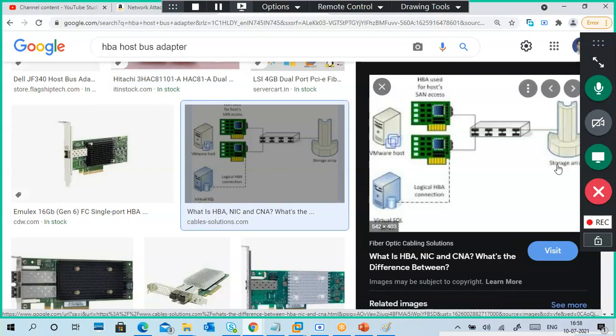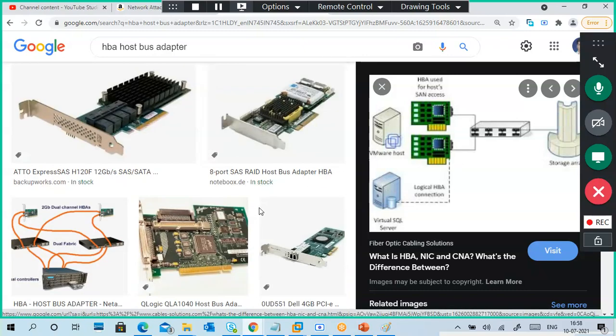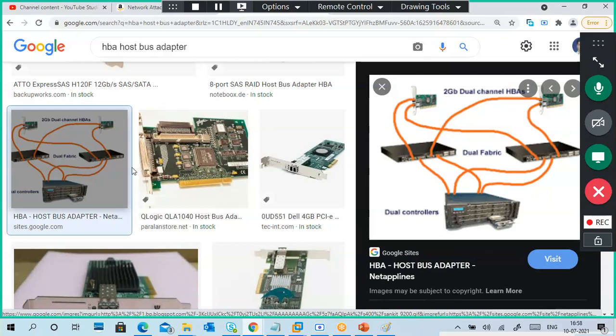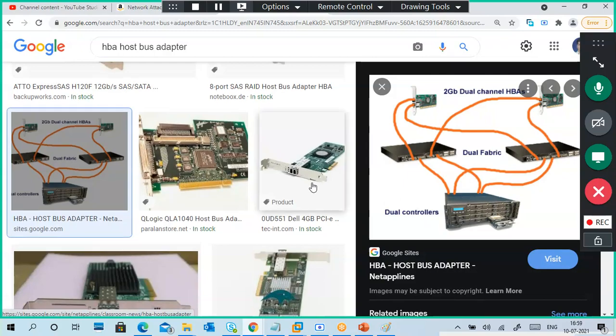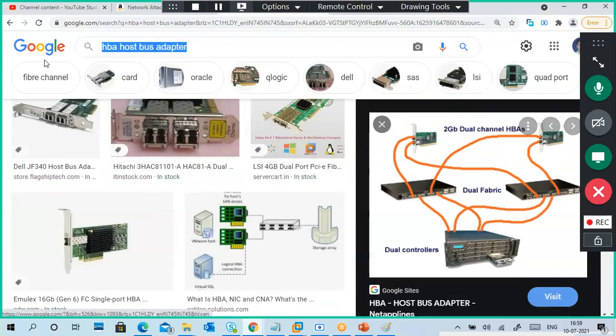Yeah, you can see this is a storage array. This is a virtual host. These are the controllers. Through that only we are able to attach, because a normal PC doesn't have onboard fiber optical connections, right? Like that. SAN.